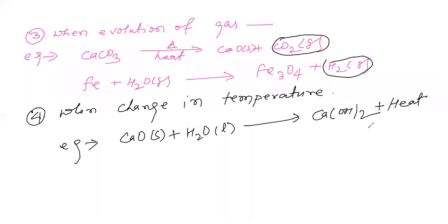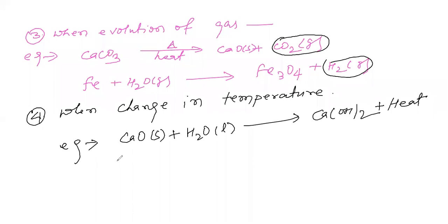So the solution's temperature changes. Before mixing water, calcium oxide is at normal temperature, but after mixing water with calcium oxide, it forms calcium hydroxide and evolves a lot of heat, and due to the heat, the temperature of the solution increases.